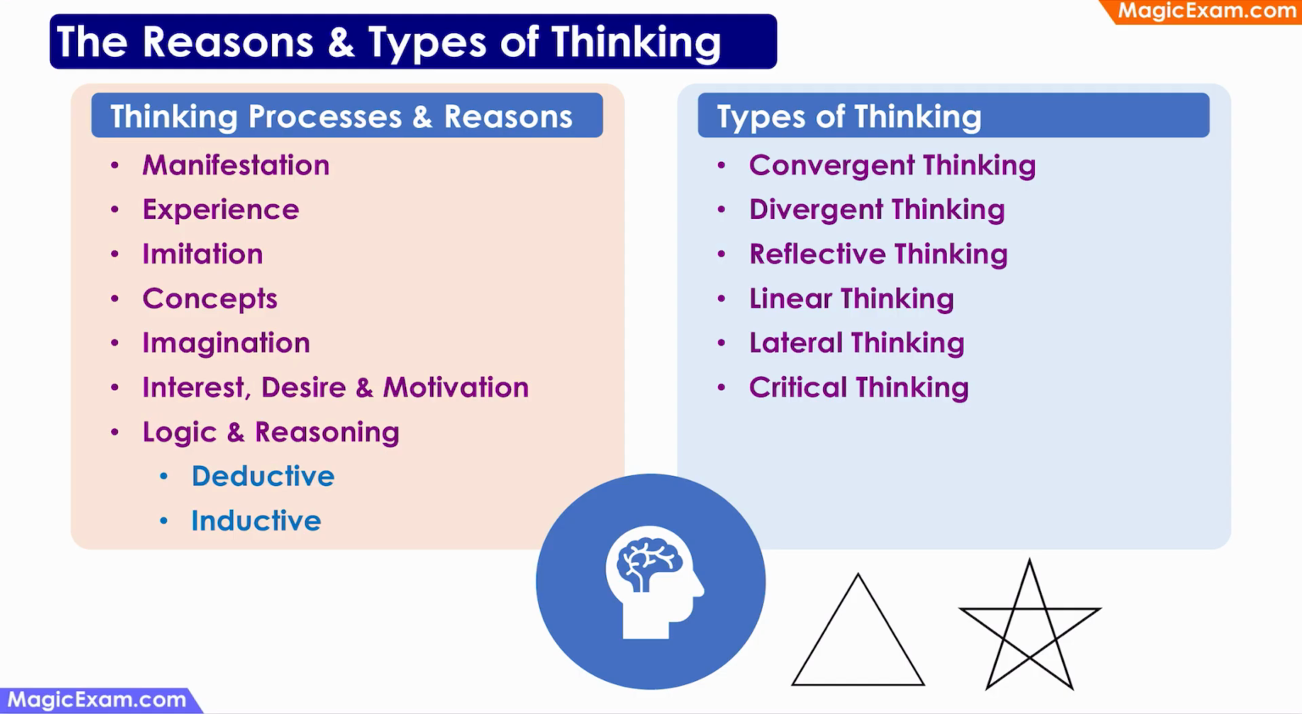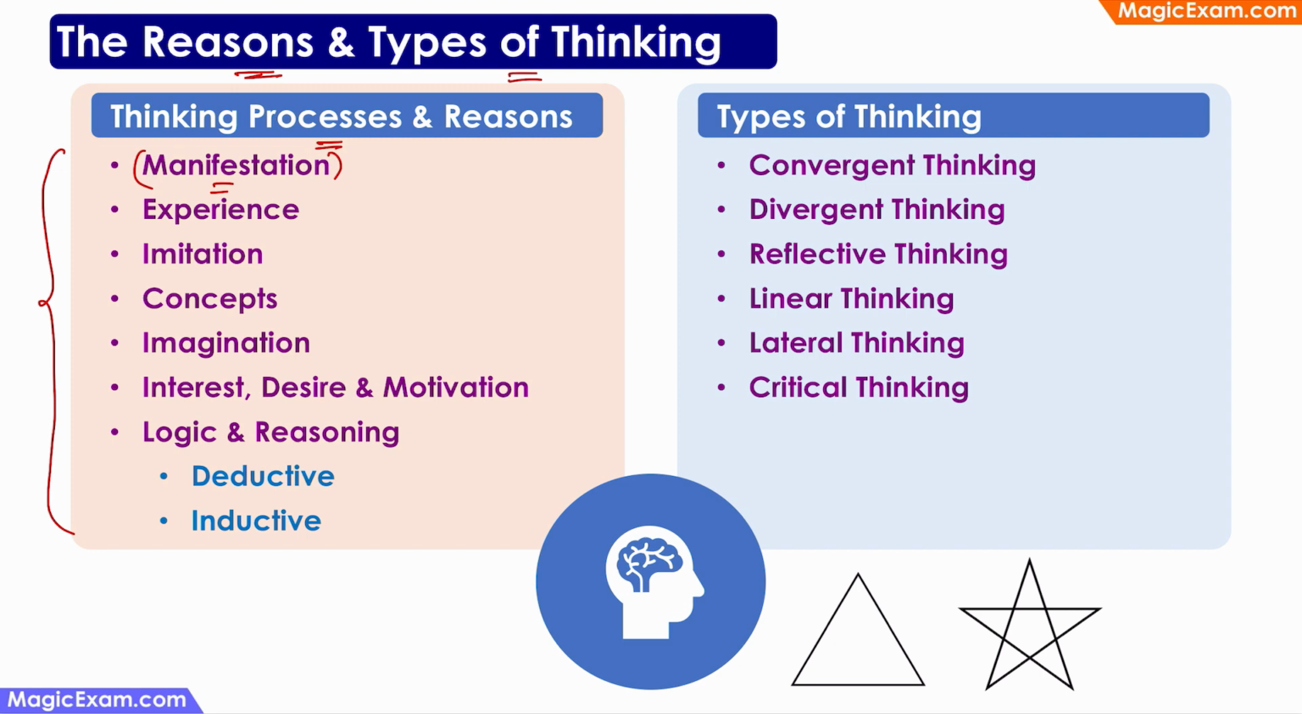Next, let us talk about some of the reasons of thinking and the various types of thinking. So now here I have given a list of reasons why we think, and these reasons can be the processes of thinking as well. Manifestation means appearance. When a problem or a situation or an object presents itself before you, appears before you, it is called manifestation.